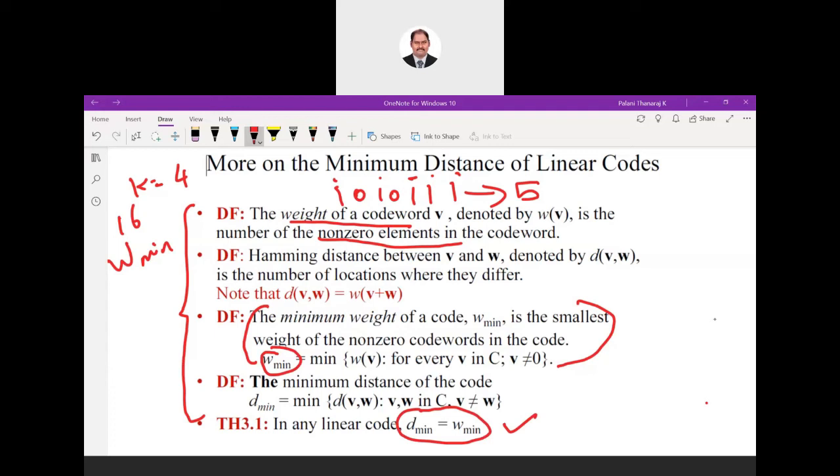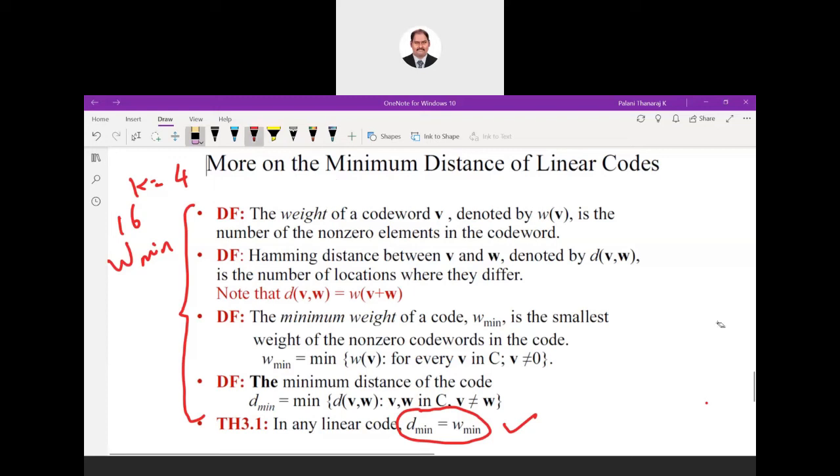What is d min? First, what is d? D is nothing but the Hamming distance between the code words. Hamming distance is the number of dissimilar bits between two code words. You can see the second point, Hamming distance is between two code words.